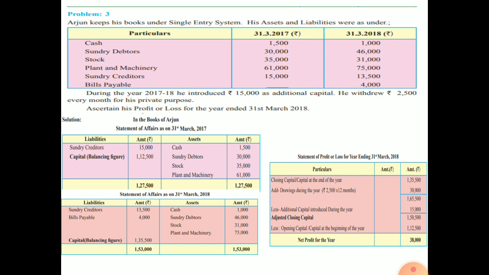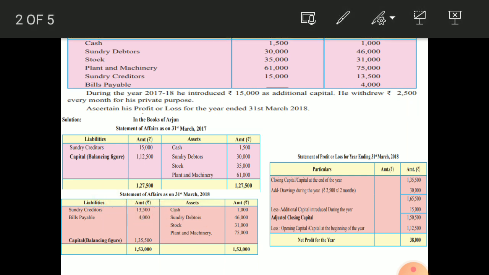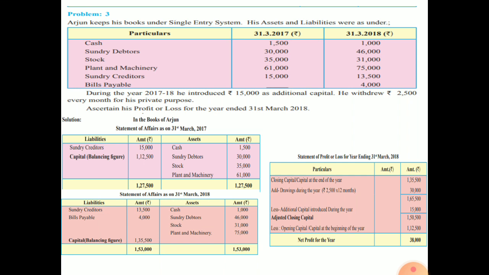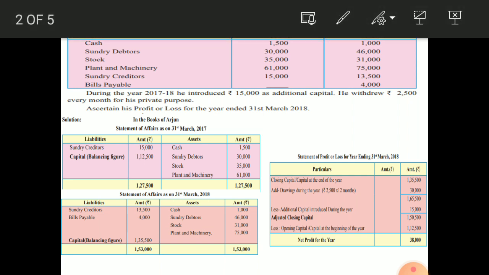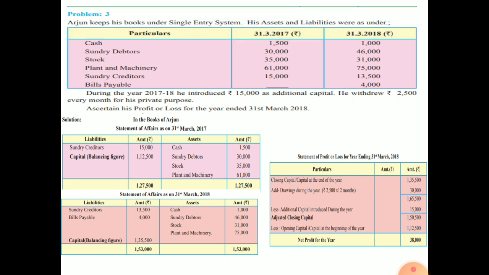So you have a capital, the balancing figure on the liability side, of 1,35,500. The total is 1,53,000 on both sides. From 1,53,000 if you deduct 17,500, you get 1,35,500. So now you have the opening balance and the closing balance. Your closing capital is 1,35,500 and your opening capital is 1,12,500.